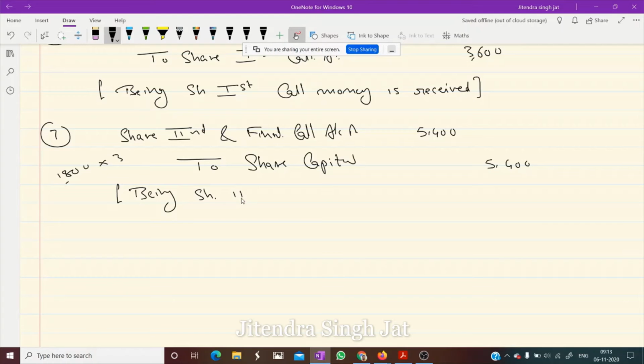Being share second and final call money due, isn't it? First we due and then we receive the amount.